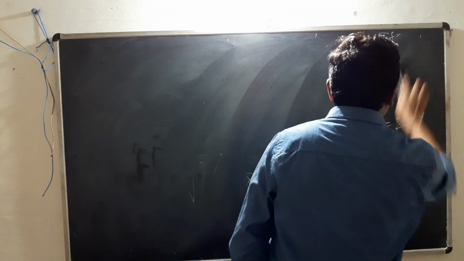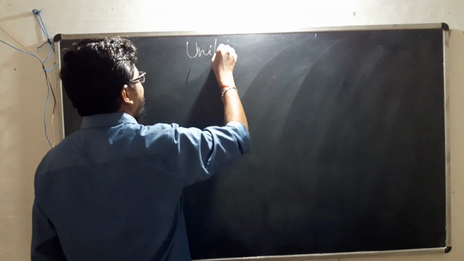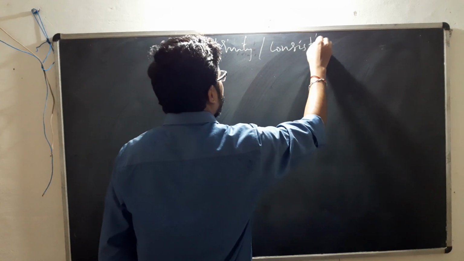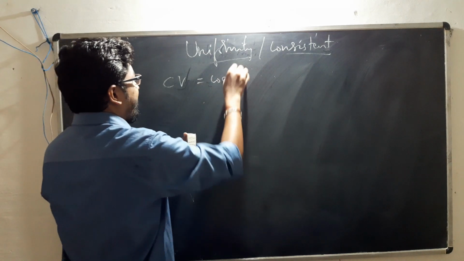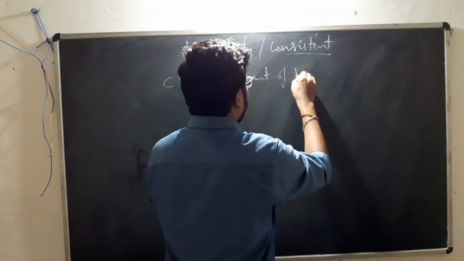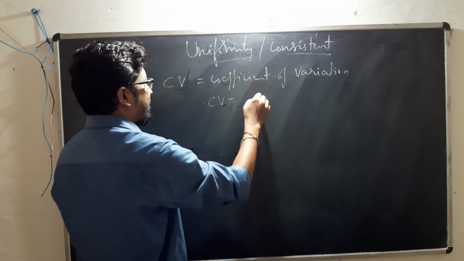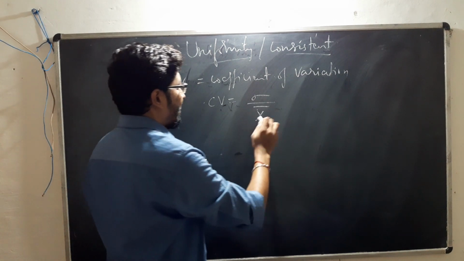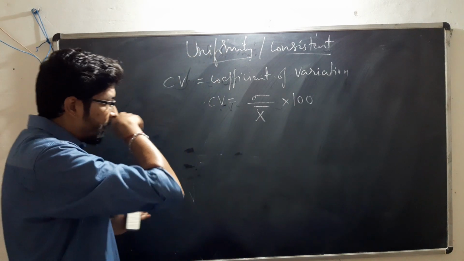Along with standard deviation, if you want to talk about the uniformity as well as consistency of the data, then you will talk about the coefficient of variation, which is CV. It is defined as the ratio of standard deviation to mean, and sometimes it is expressed in percentage also. If sigma is the standard deviation and x bar is the mean, then CV is sigma divided by x bar, and sometimes we multiply that by 100 to convert it into a percentage.